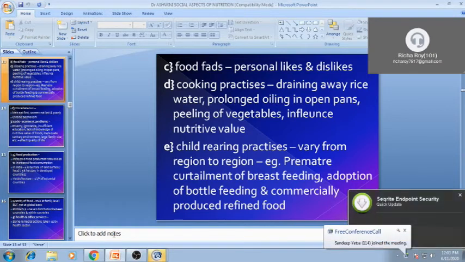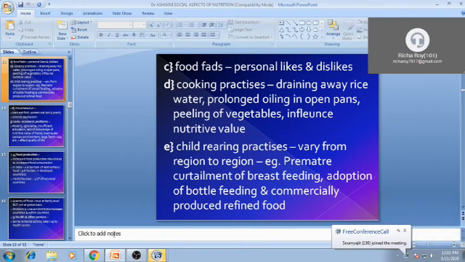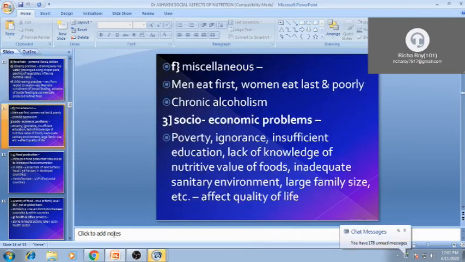Child rearing practice is also different in different areas, like breastfeeding practice, bottle feeding practice, commercial products are also playing different kinds of roles in this. So many child rearing practices are also different in nutritional status. Then this is also very common, though it is changing nowadays: men eat first, women eat last, and poor nutrition, she will eat whatever rest is available after eating all the meal.